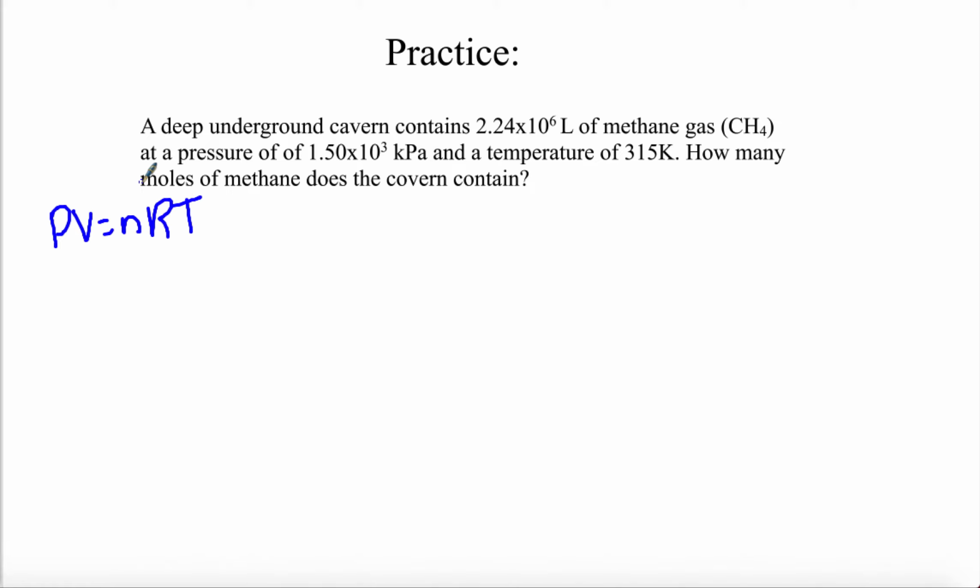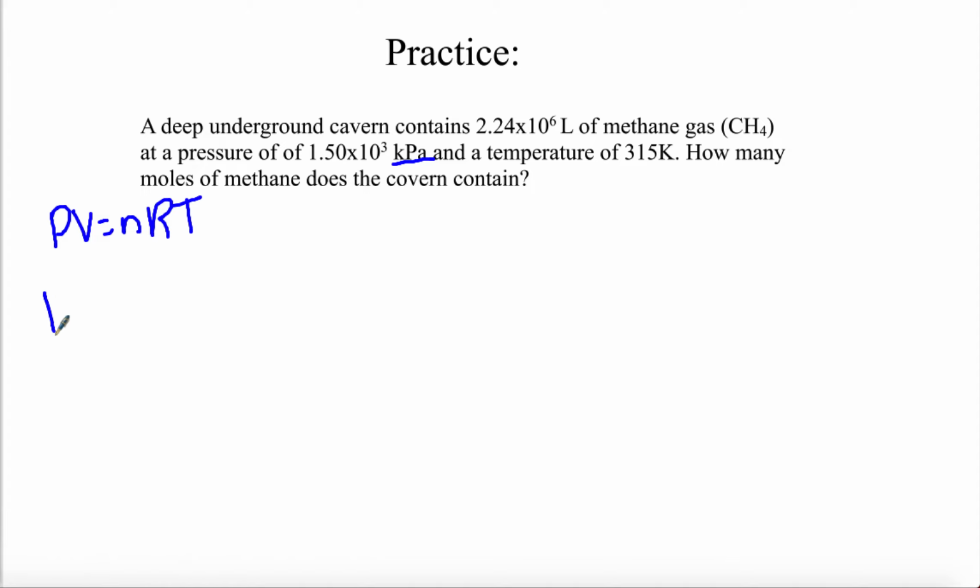Usually whenever we're asked about moles or moles are involved, we're going to be using the ideal gas law, because this is the only gas law that actually deals with the quantity of moles, or quantity of gas changing. If we take a look here, we have our pressure, volume, temperature, and of course R is our constant. One thing we want to notice here, now we don't have to do this because we know there are multiple R values, but because I'm trying to stick to the atmospheres, we're going to notice this unit for pressure is kPa. So we are going to want to adjust that.